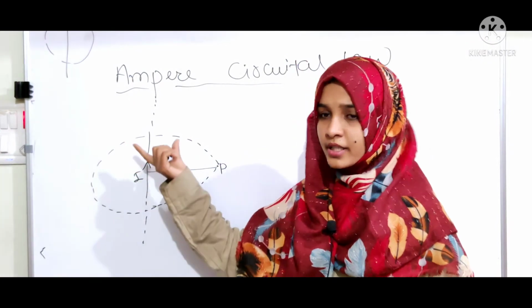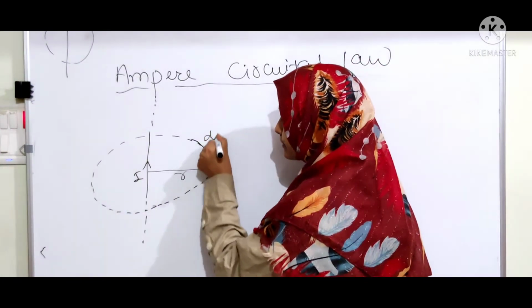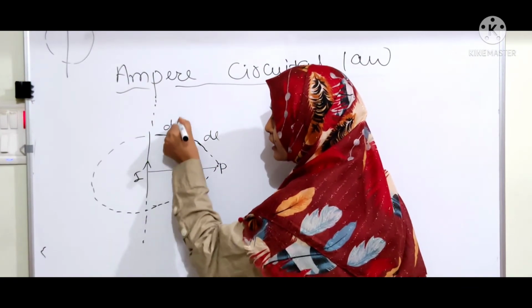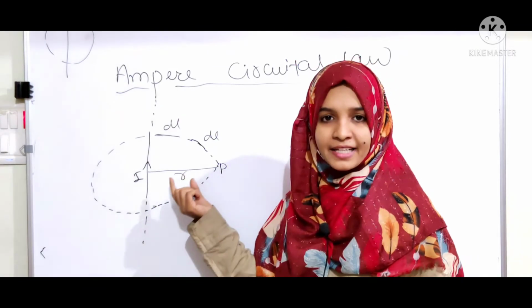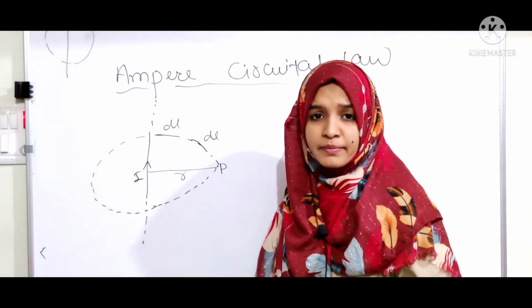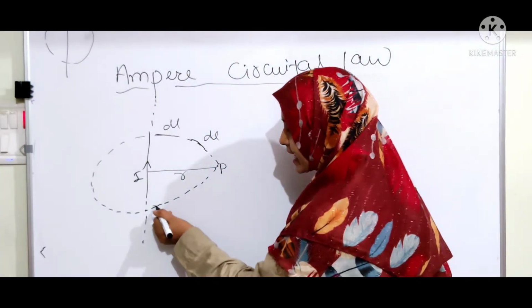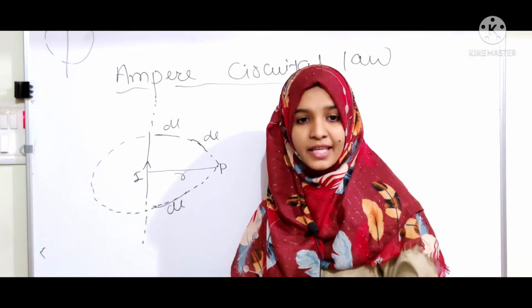One thing you have to keep in mind is that if you take the element dl anywhere on the loop, the magnetic field is equal at every position. You should remember this.